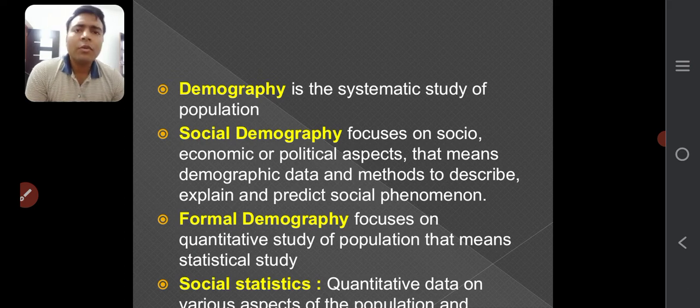The first census was conducted in 1951, and the last one was conducted in 2011 in independent India. Now, social statistics is quantitative data, and we have to analyze that data to see what the country needs to do so that people live a good life.